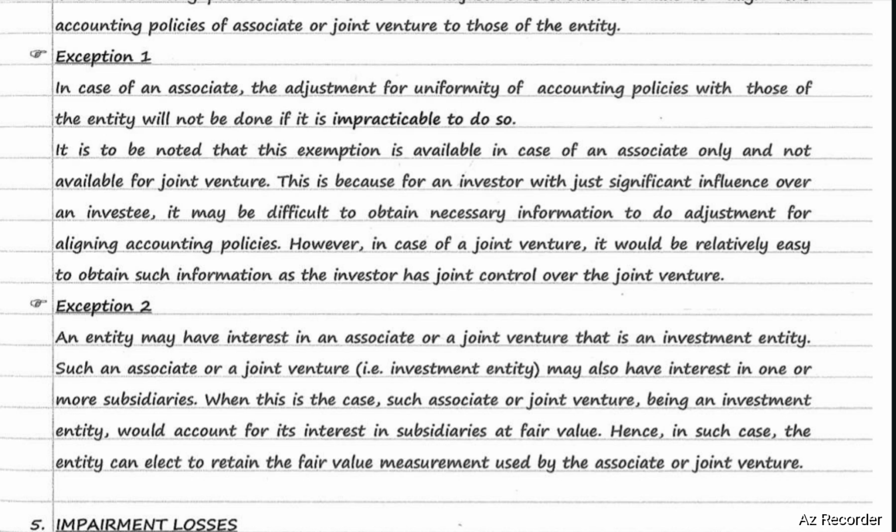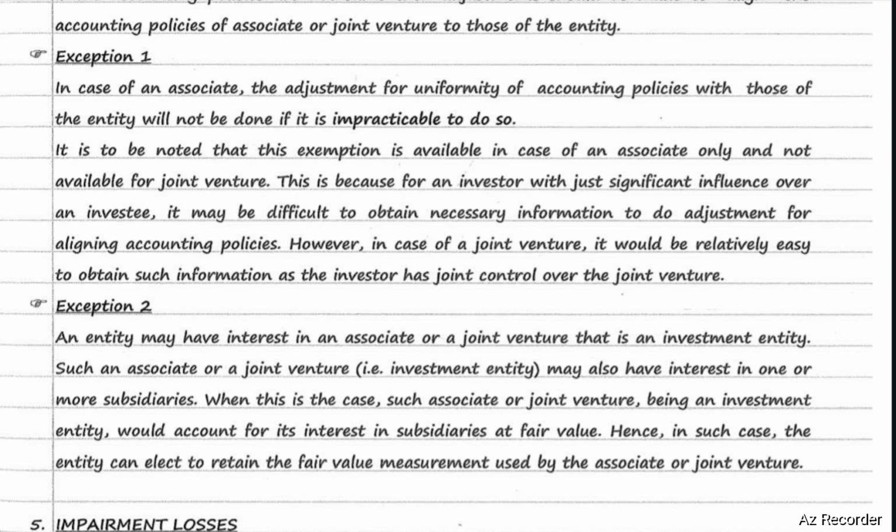It is to be noted that this exemption is available in case of an associate only and not available for joint venture. This is because for an investor with just significant influence over an investee, it may be difficult to obtain necessary information to do adjustment for aligning accounting policies. However, in case of a joint venture, it would be relatively easy to obtain such information as the investor has joint control over the joint venture.